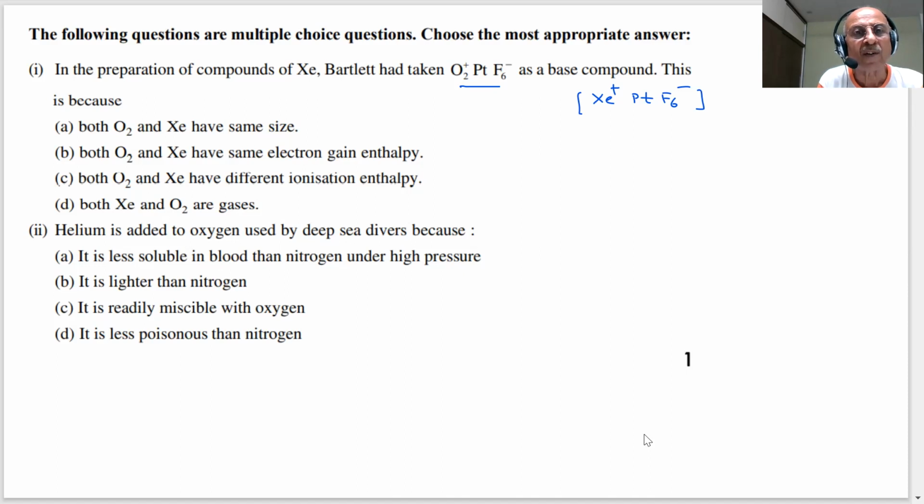Do oxygen and xenon have the same size? No. Do they have different ionization enthalpy? Yes, sir, they have different ionization enthalpy, but they are very near: 1170 and 1175. The question is actually wrong; it should say they have almost the same ionization enthalpy.